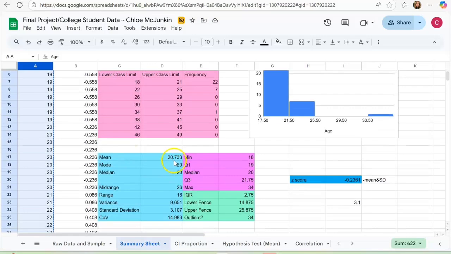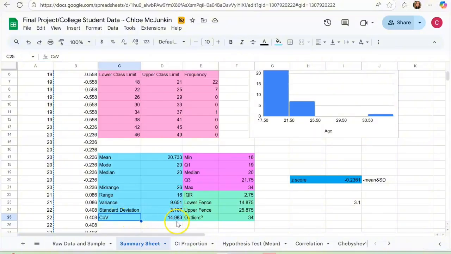The mean is 20.733, the mode is 20, the median is 20, the mid-range is 26, the range is 16, the variance is 9.7, the standard deviation is 3.1, the POV is 14.983, the minimum for the values of the age is 18, the maximum is 34. The first quartile is 19, the second quartile, or the median, is 20, and the third quartile is 21.75. The interquartile range is 2.75.